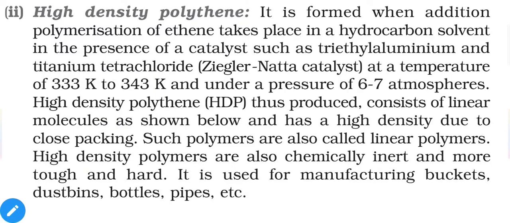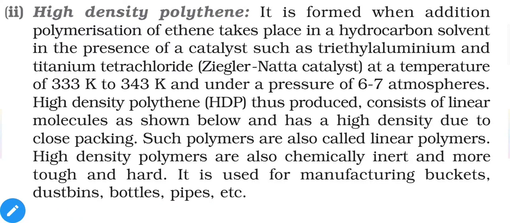To obtain high density polythene, the reaction takes place in a hydrocarbon solvent. So ethene in the presence of Ziegler-Natta catalyst, at a temperature of 333 Kelvin to 343 Kelvin and under a pressure of 6 to 7 atmosphere, gives you high density polythene. It does not have branches, or the number of branches is very low, and that's why all of the large molecules are closely held. That means their packing efficiency will be comparatively more, and that's why the density will be higher, and that's why they are called high density polythene.